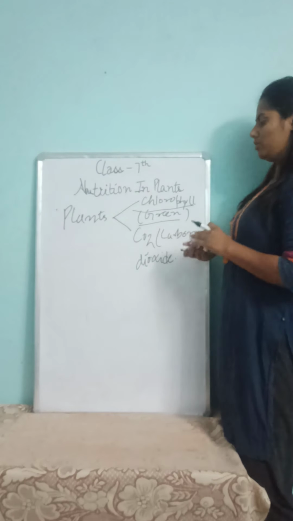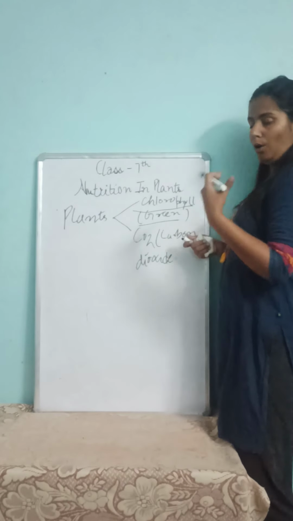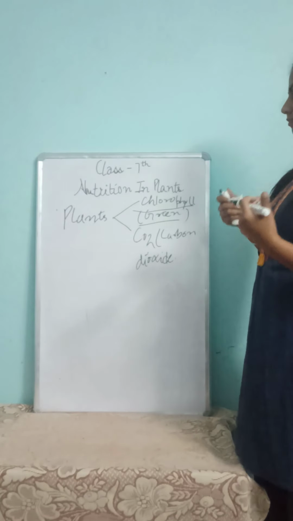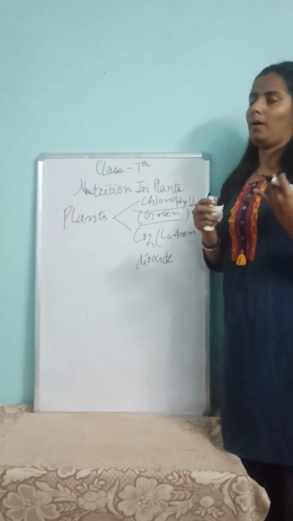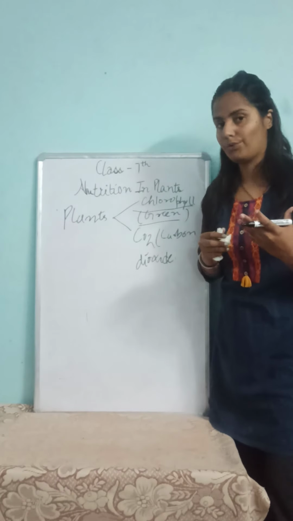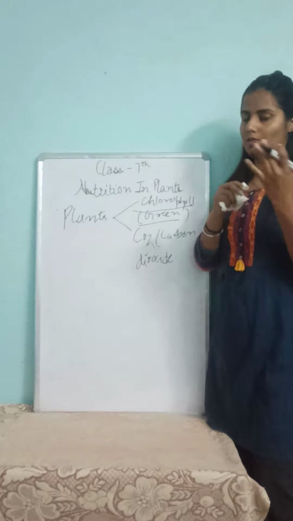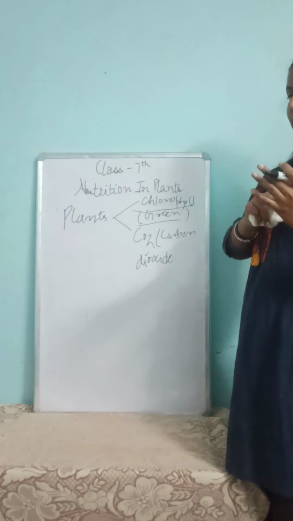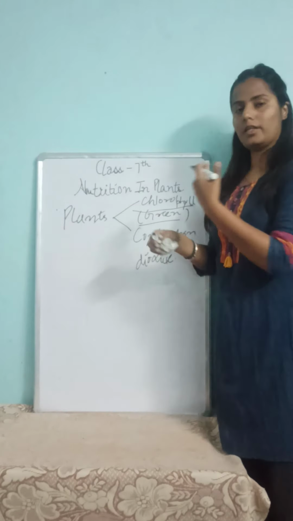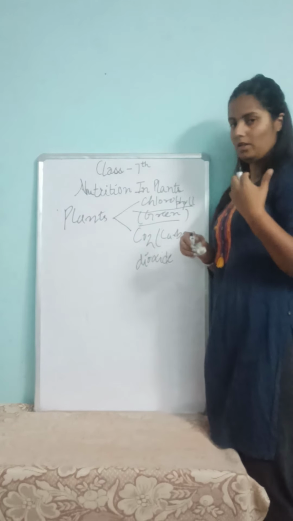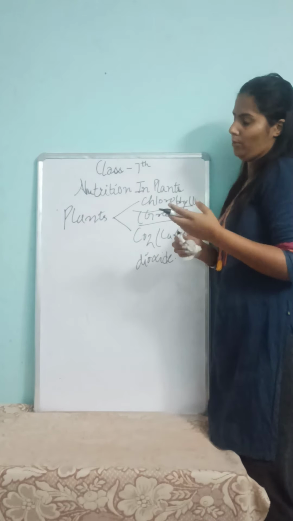So we are going to discuss how this mechanism works, like how our mother cooks food for us. The process of cooking in our place is different, and the process of making their own food in plants is very much different from ours.